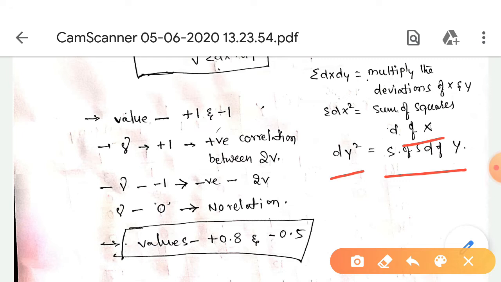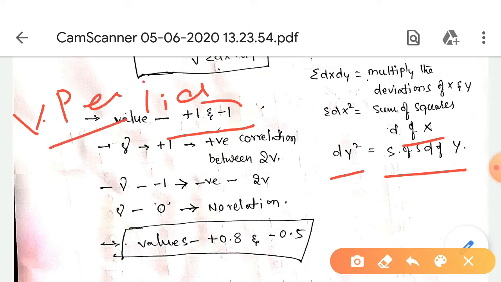The value of Pearson's coefficient of correlation always lies between +1 and -1.